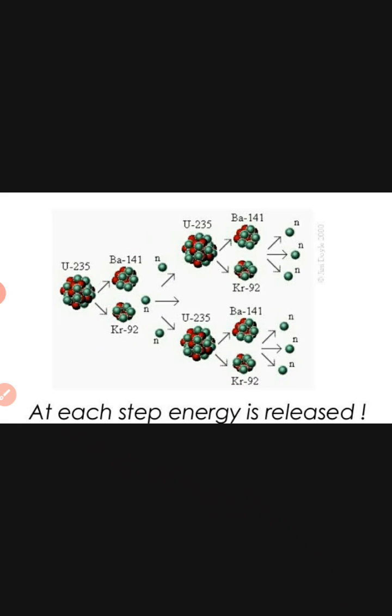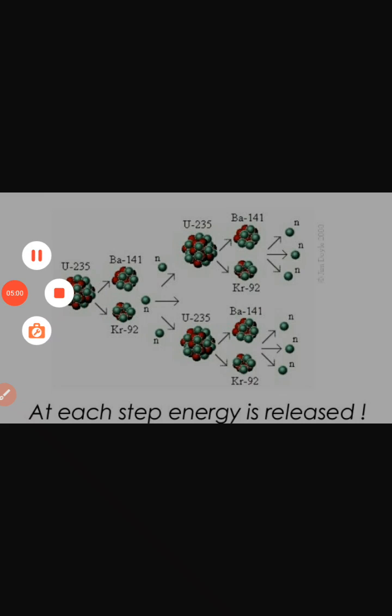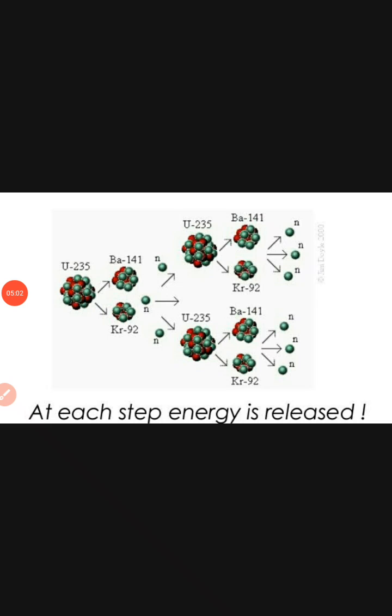Here we can see the chain reaction. Uranium 235, when bombarded with a neutron, undergoes fission, producing 3 neutrons.